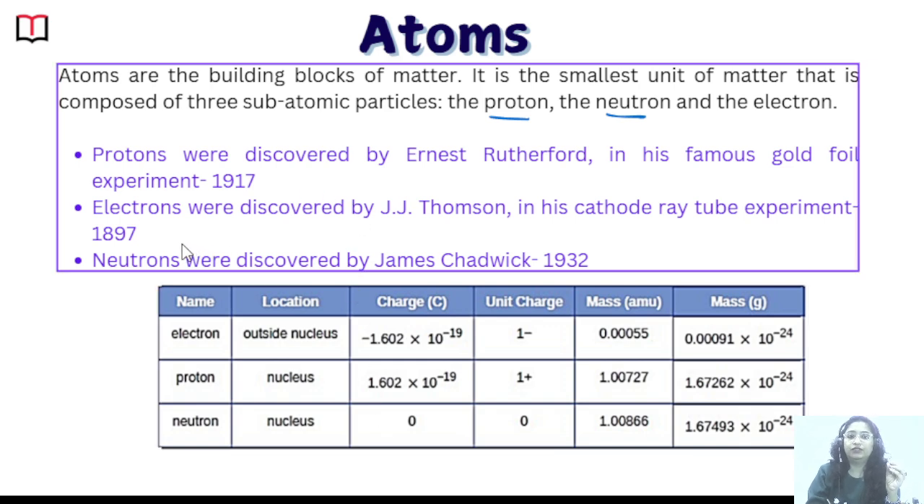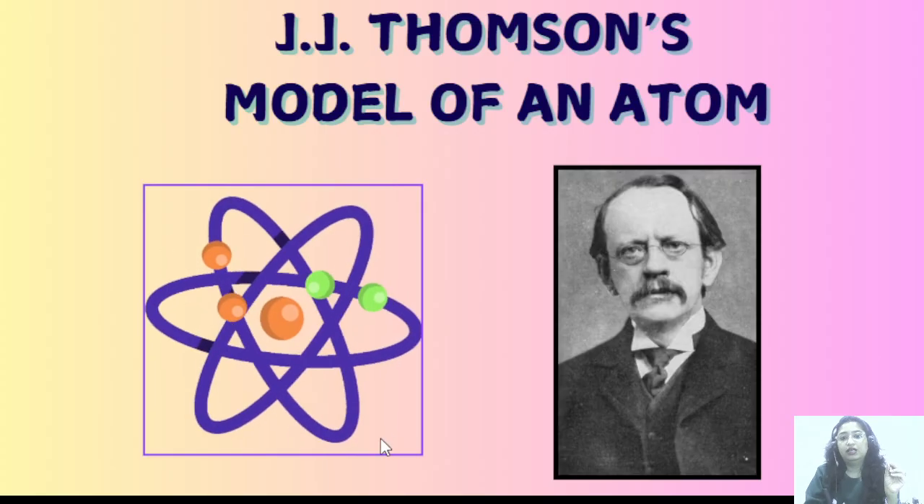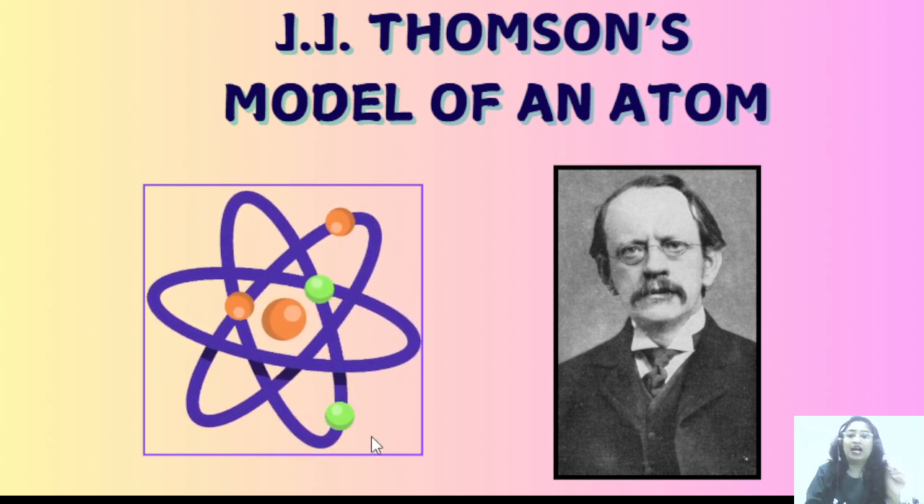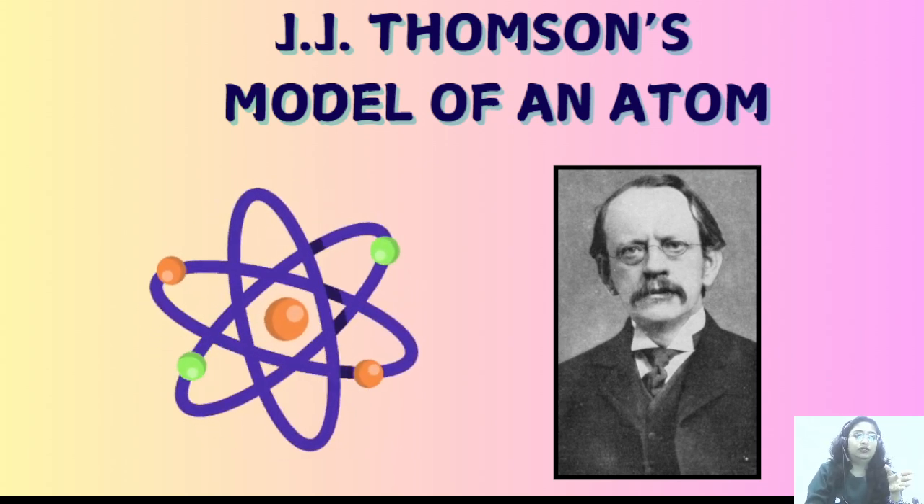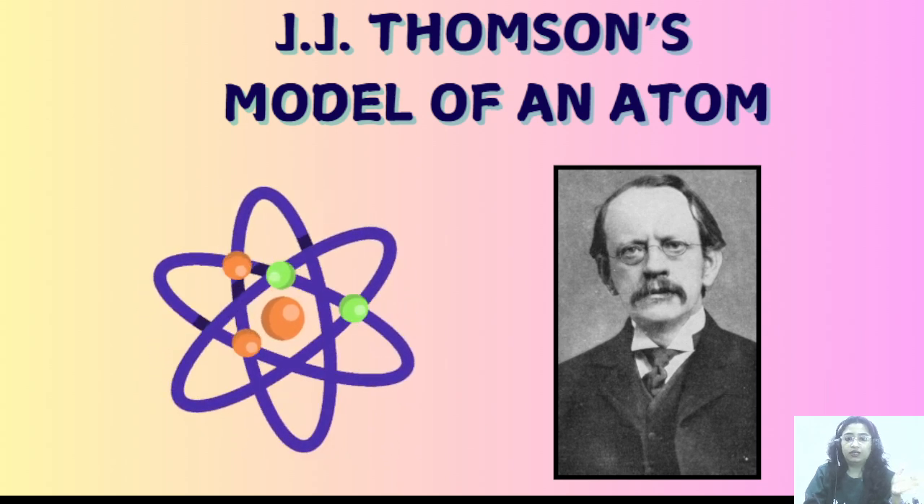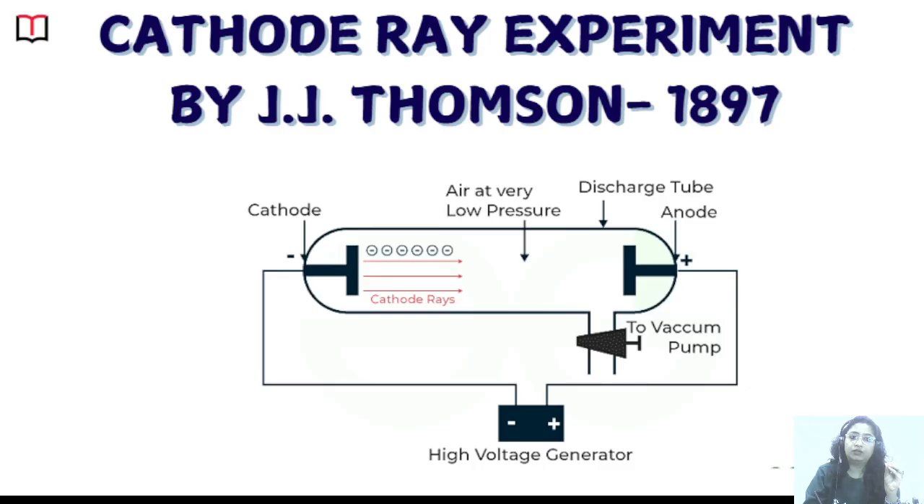Thomson discovered the electrons in the year 1897. So what was J.J. Thomson's model of an atom and how did he discover the electrons? Let's see. You can see over here, this is the picture of J.J. Thomson. J.J. Thomson did a very famous experiment called the cathode ray experiment or cathode ray tube experiment. This is also called the CRT.